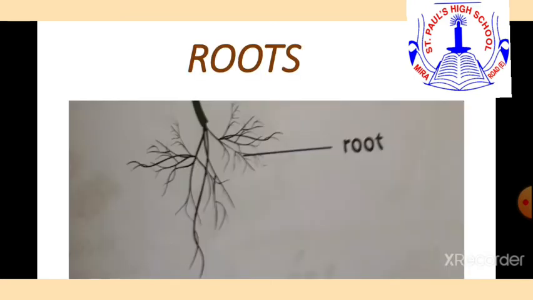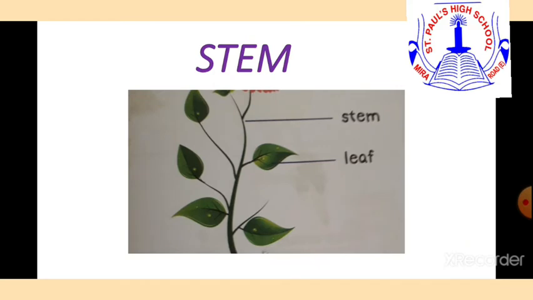Now this is the first most important part of a plant. This is called the roots. What does it do? It holds the plant in the soil. It takes all the nutrients like food and water from the soil and gives it to the plant. Now our next part is the stem. It holds the plant upright. It takes food and water to all the parts of the plant.